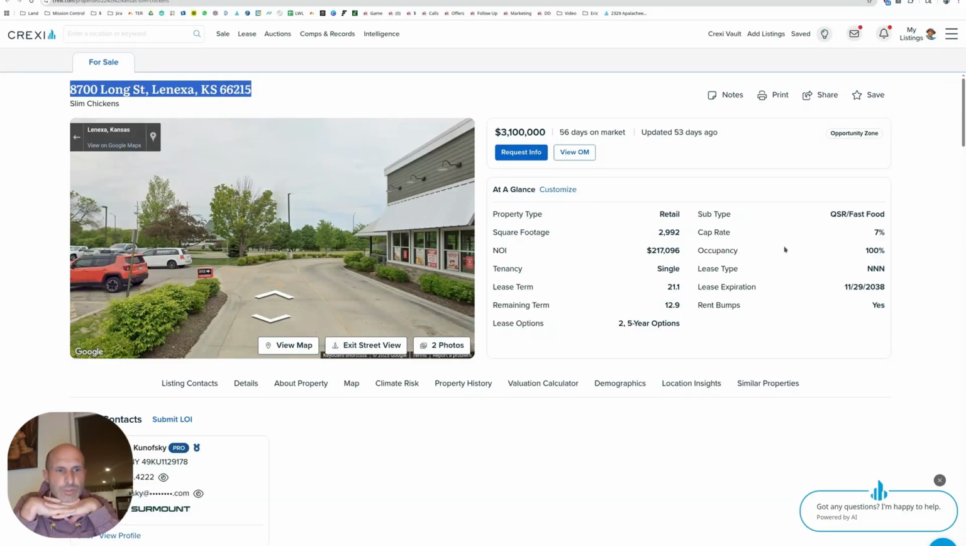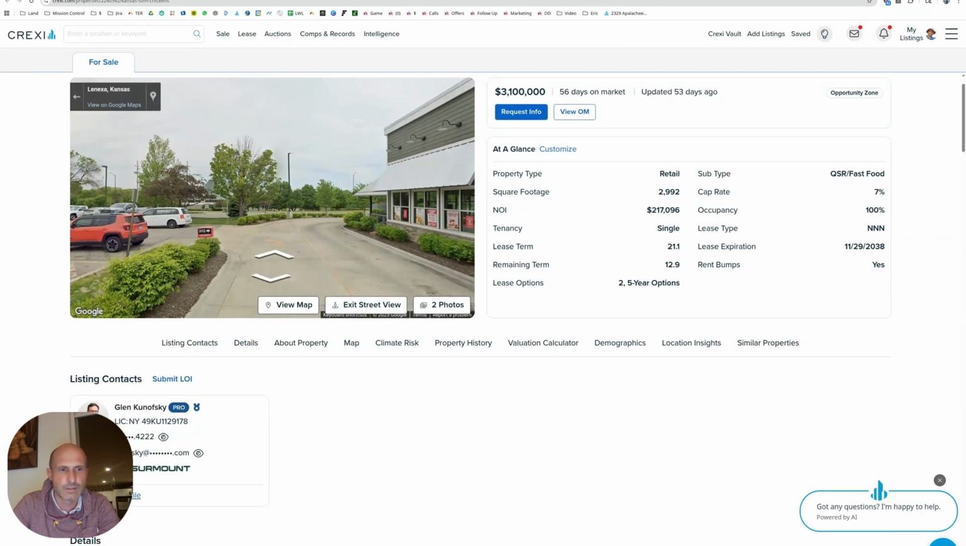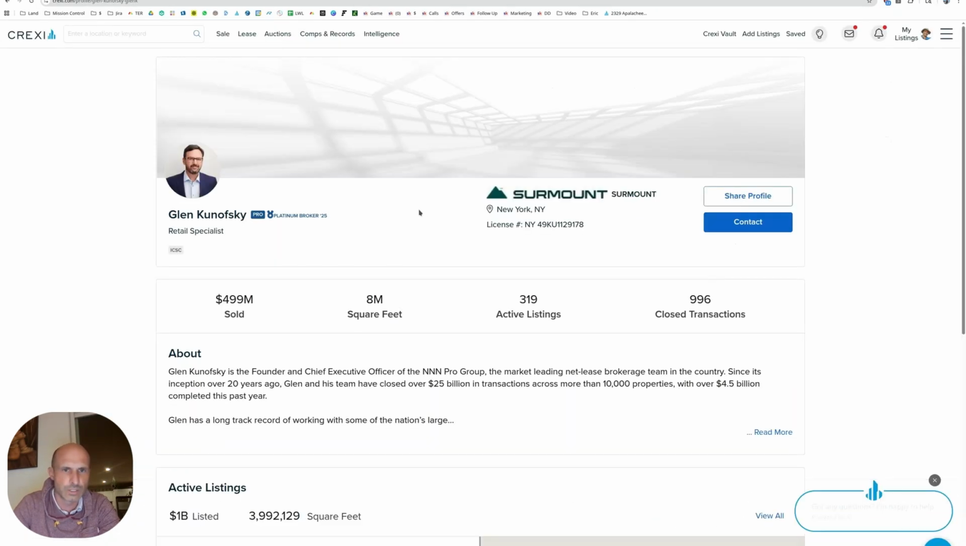Okay, so let's look at the terms on this. A 7% cap rate. This is the highest cap rate we've seen so far. The broker on this one, Glenn Kanofsky. This guy's a killer. This guy's a salesman of all salesmen. He sells the heck out of these things. He's going to have some crazy numbers, how much he's sold. Let's click on him. He's going to know his numbers. He's trying to get a 7 cap out of this. That's probably pretty much what he gets.